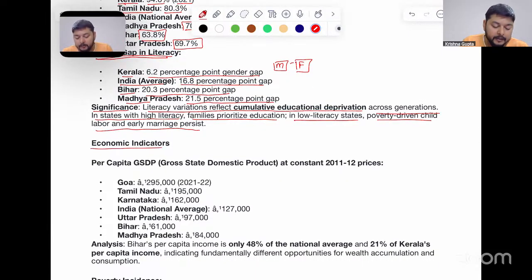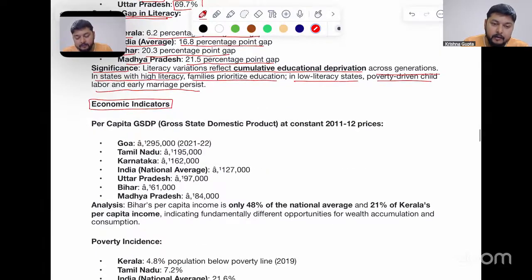When we go to the economic indicators of the north and south parts of India, the per capita GSDP, the gross state domestic product at constant 2011-12 prices. Goa has almost around 2 lakh 95,000. Tamil Nadu, it is 1 lakh 95,000. Karnataka, 1 lakh 62,000. National average, we have 1 lakh 27,000. Uttar Pradesh, 97,000. Bihar, 61,000. Madhya Pradesh, 84,000.